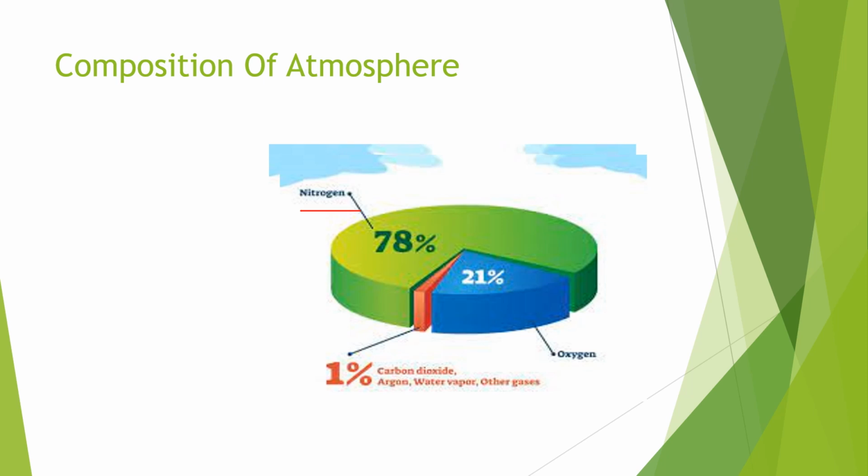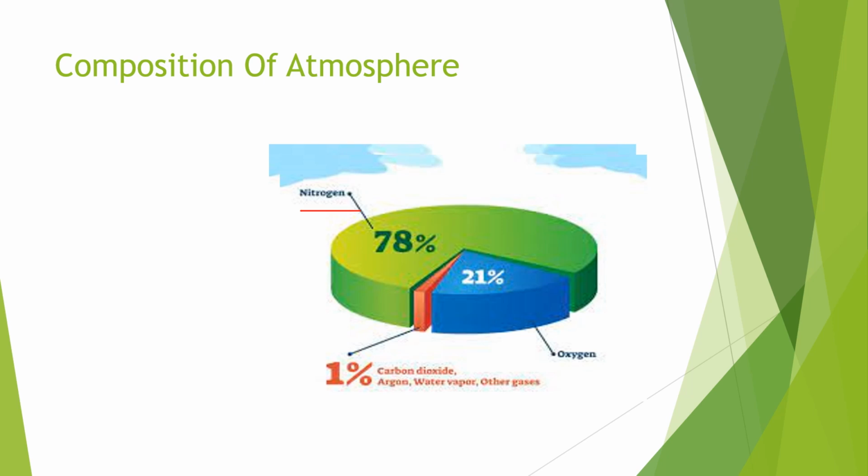The next one is oxygen. We get oxygen from green plants, by the photosynthesis process, and it is used in the respiration process. It is necessary for all living beings on the earth's surface.